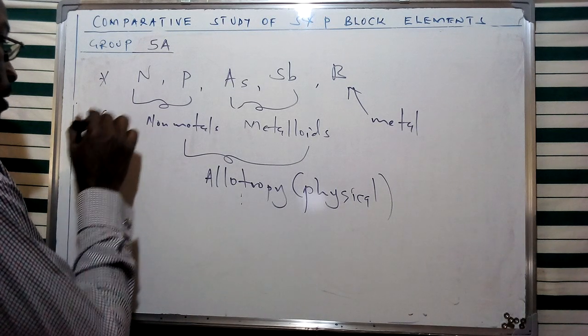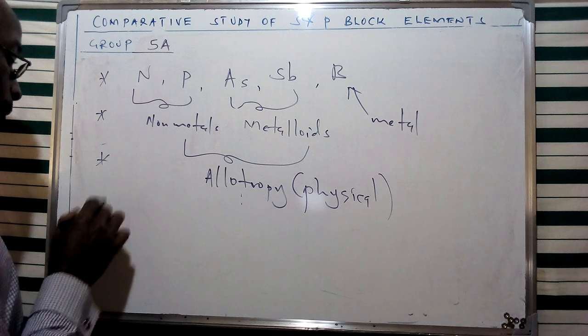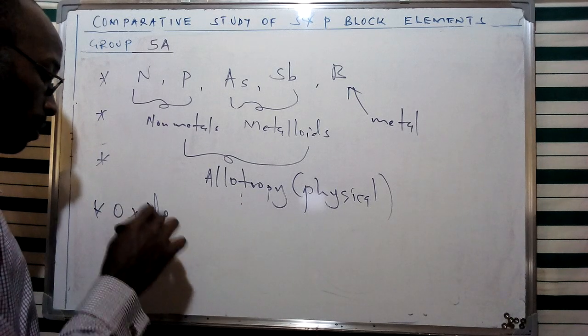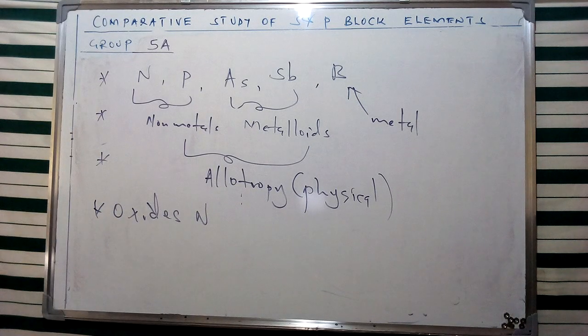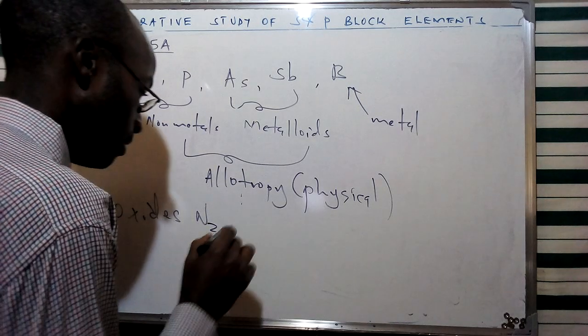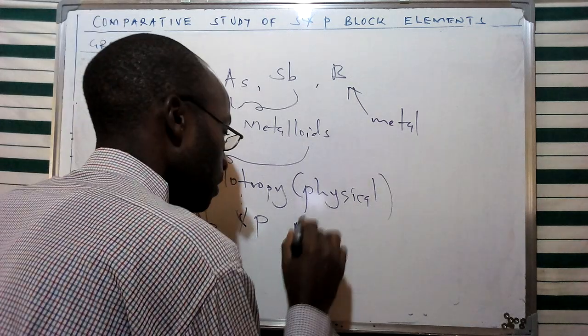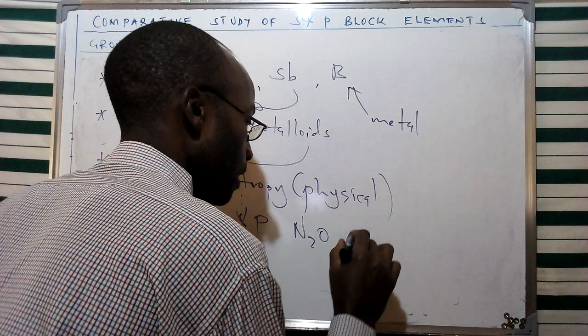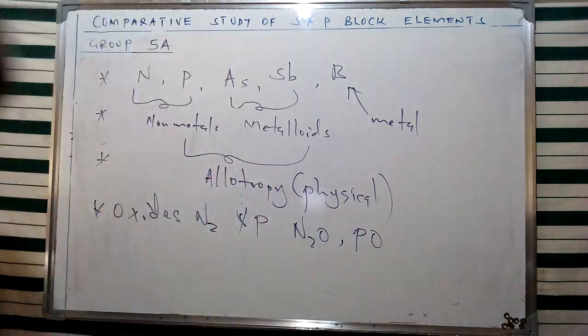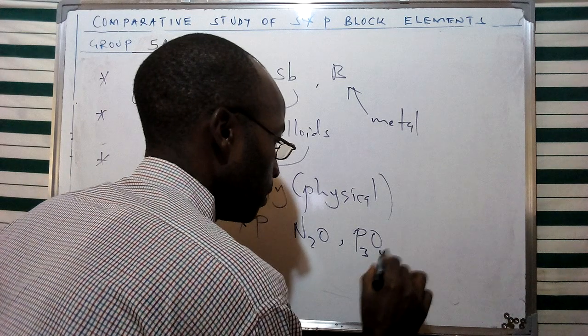So we have said these are going to have these characteristics. We have said the oxides of nitrogen and phosphorus, so we can just give an example of this: an oxide of nitrogen and an oxide of phosphorus.